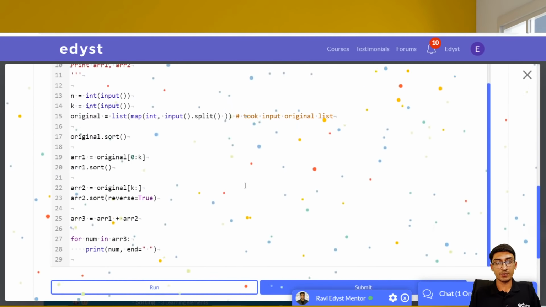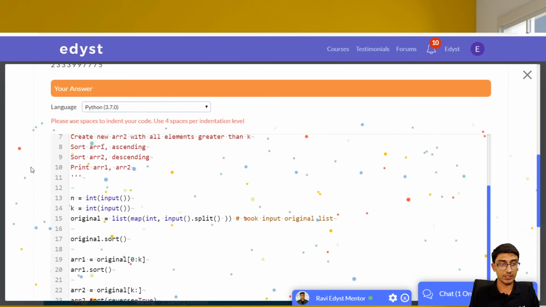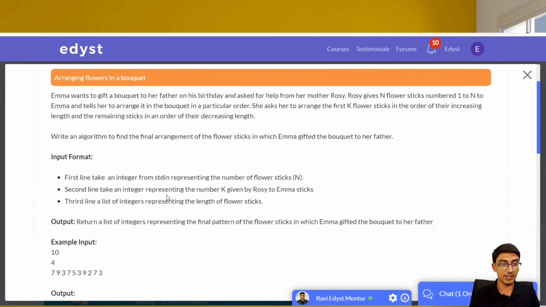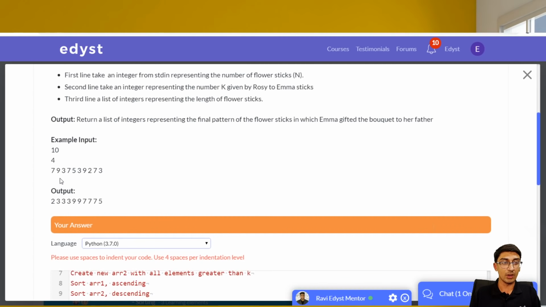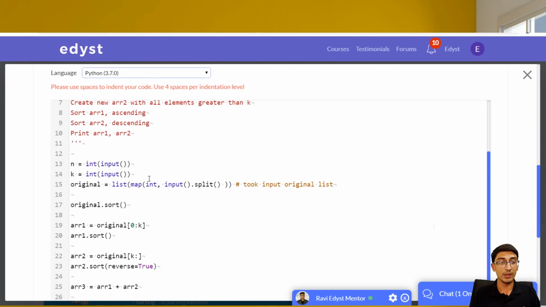All right, so first of all, apologies, I think I did not understand the question properly. The question was not that all of the numbers less than k. What rather it's saying is, take this entire array, sort it in ascending order, then take the first k elements, they have to be in sorted order. The elements after the kth position have to be in a reversed order, which basically means if I sort this entire thing, all the elements before the position 4, not less than number 4, have to be in ascending order. All the elements after the position 4 have to be in descending order. So that's what this means over here. So that's what I did.